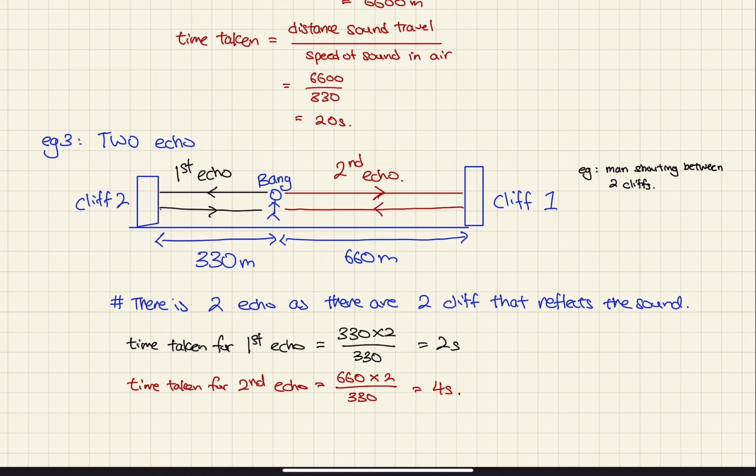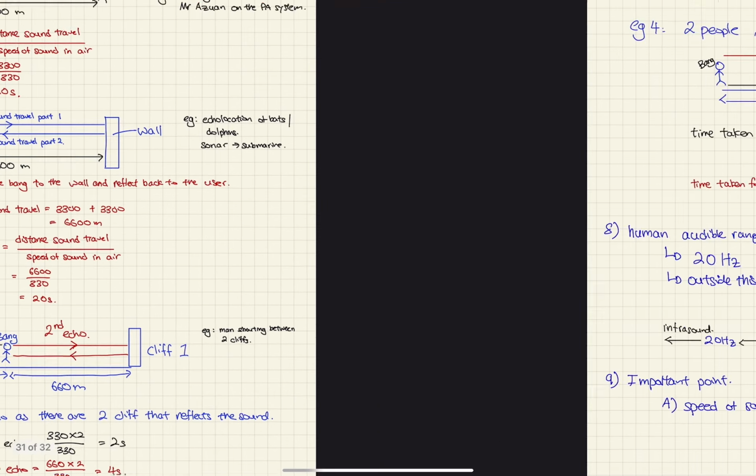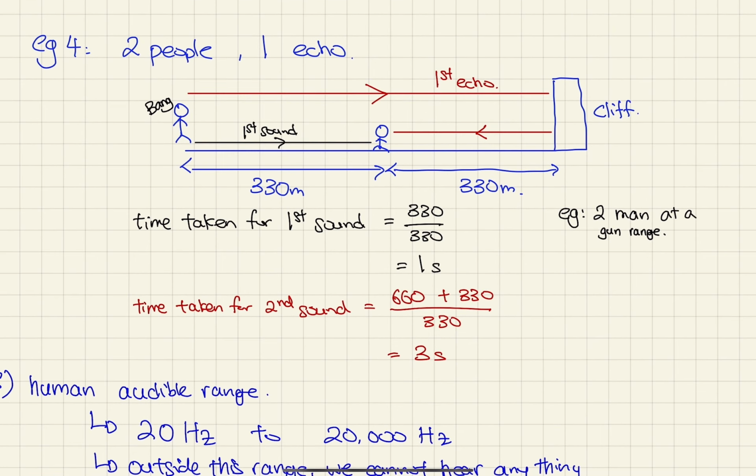This example is like, for example, you're in a valley and you hear two echoes, and the reason is because there are two cliffs at different distances. Moving on. The next one is whereby there are two persons with one echo.